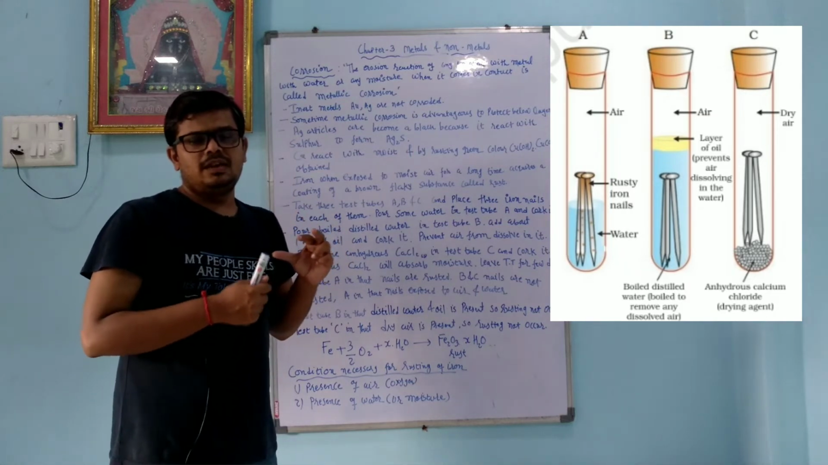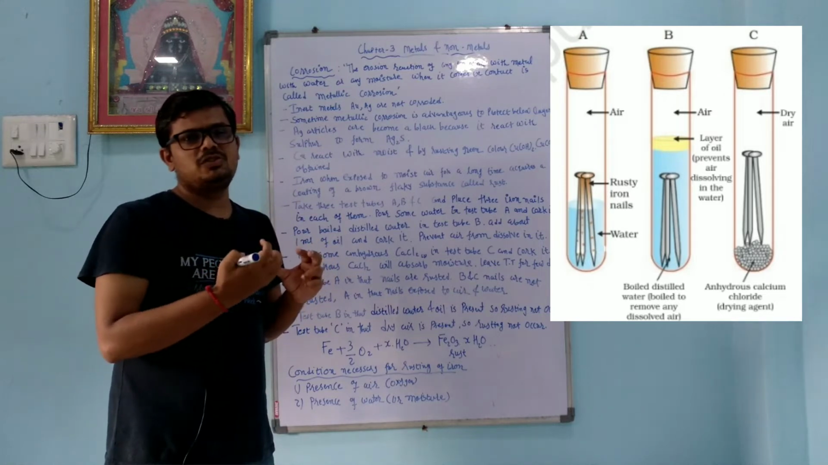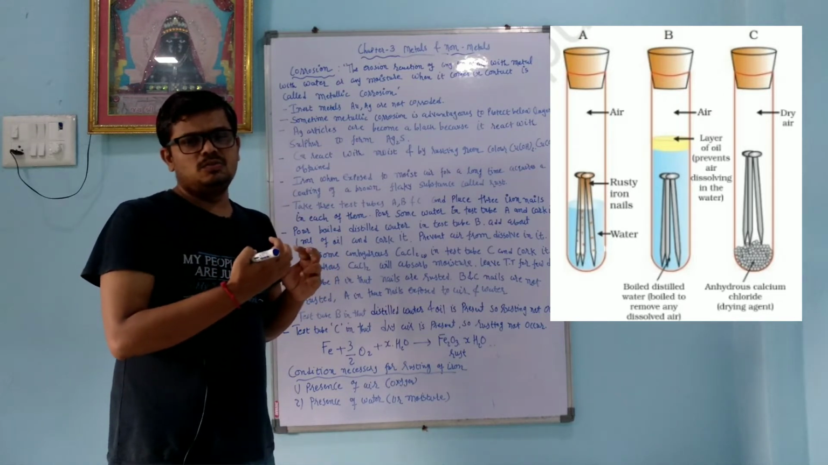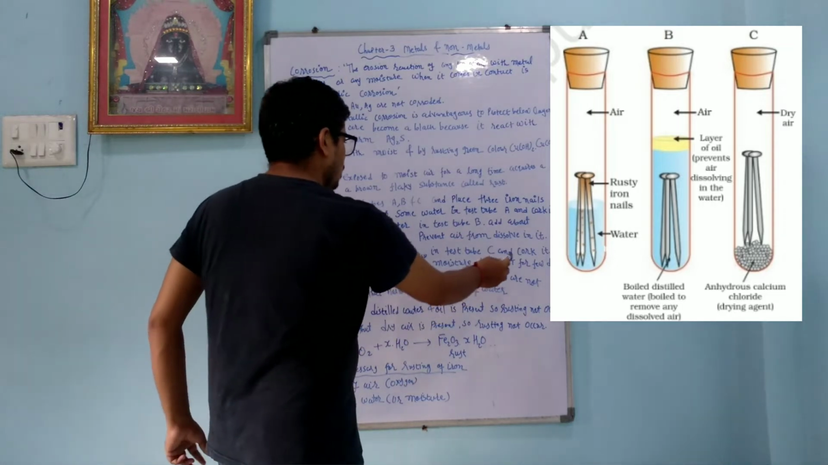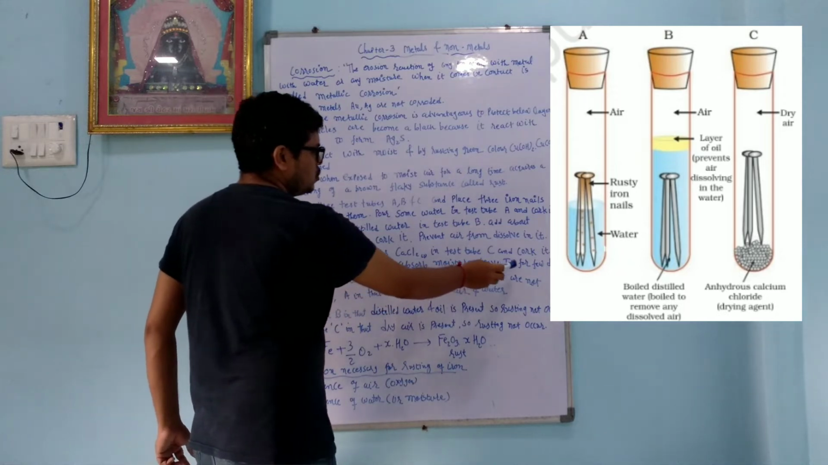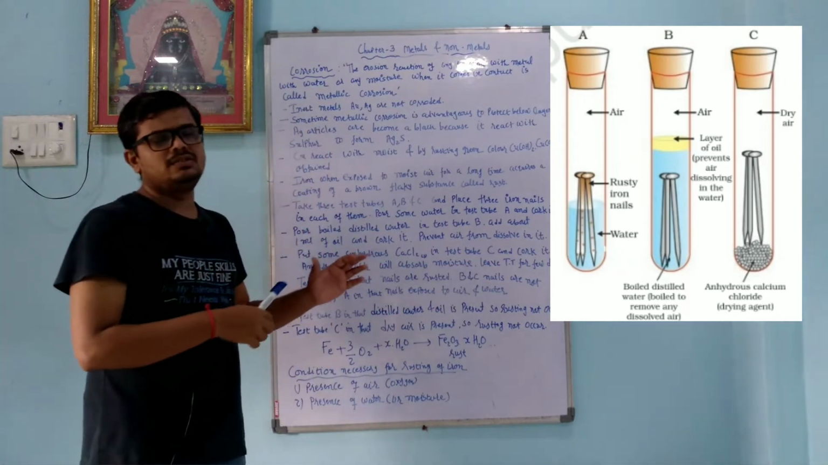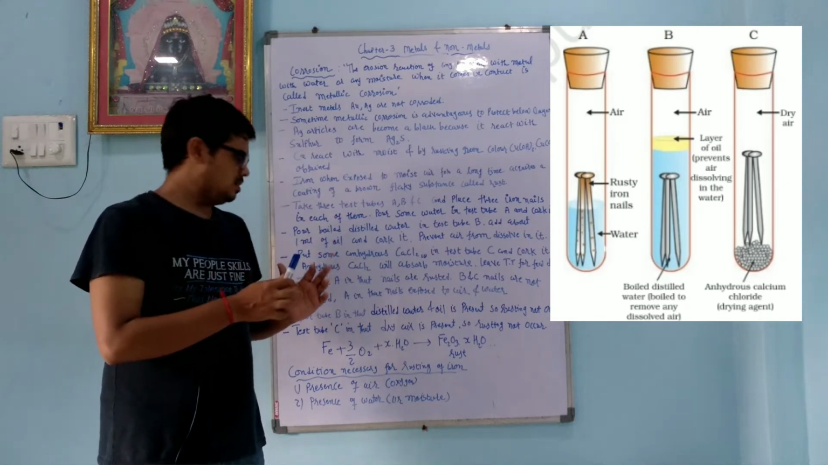Now dear student, calcium chloride has a characteristic to absorb moisture. So if extra moisture is there in the test tube or anywhere, it absorbs it. Cork it. Anhydrous calcium chloride will absorb the moisture. Leave the test tubes for a few days. So we leave test tube A, test tube B, test tube C for a few days.